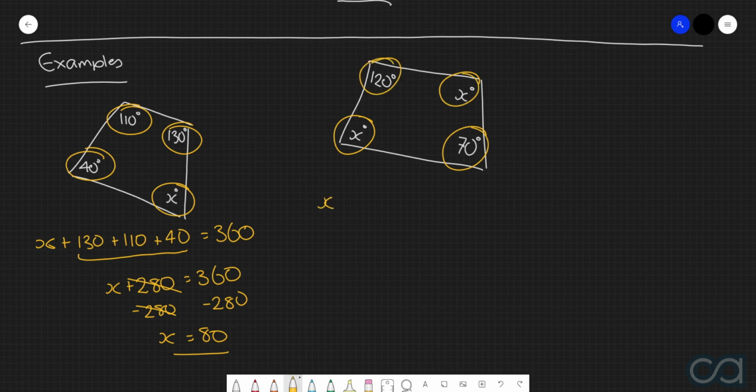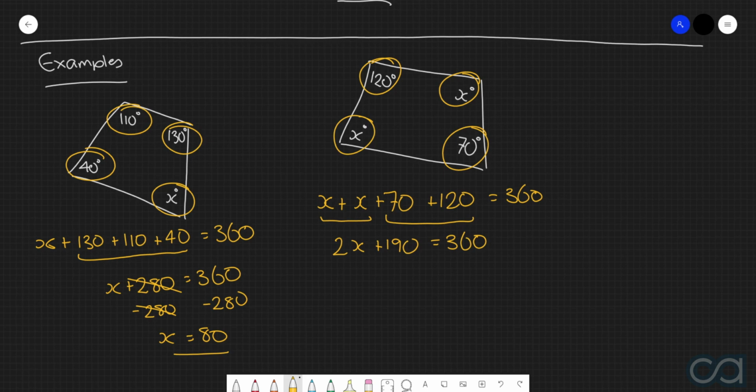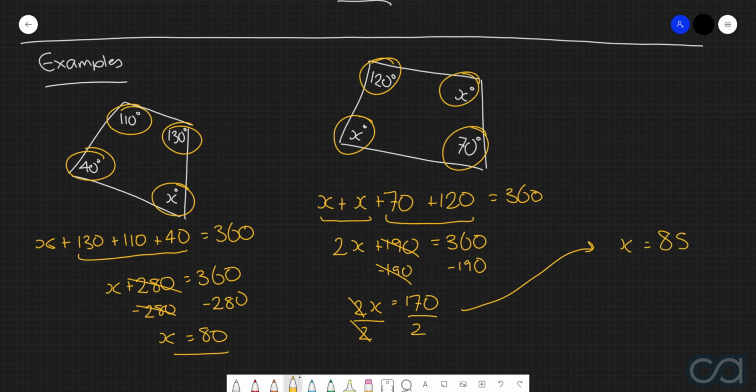Or in other words, x plus x plus 70 plus 120 must be equal to 360. Combining these two x's gives us 2x, combining these two numbers gives us 190, so 2x plus 190 equals 360. Subtracting 190 from both sides, and we get 2x is equal to 170, and then by dividing through everything by 2, we get x is equal to 85.